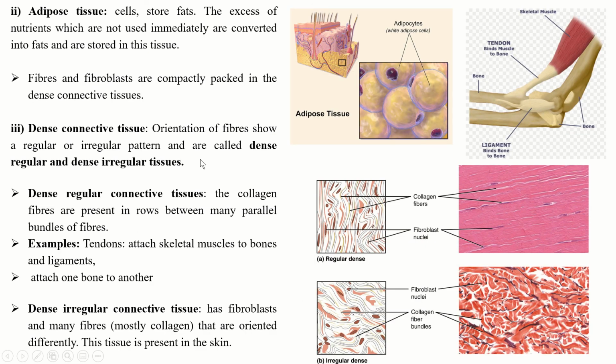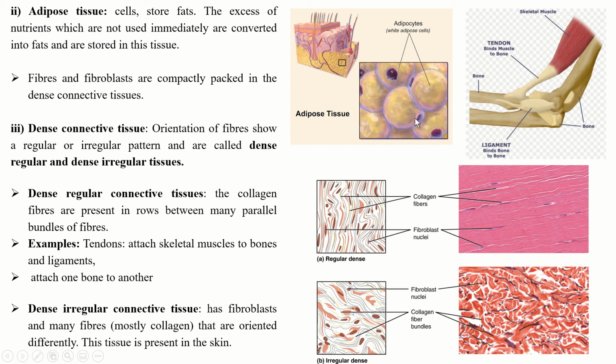Now, the second type of connective tissue is the adipose tissue. This is the adipose tissue, you can see it is found here. This is the enlarged part of the adipose tissue. Adipose tissue cells store fat. The excess of nutrients which are not used immediately are converted into fats and stored in this tissue.